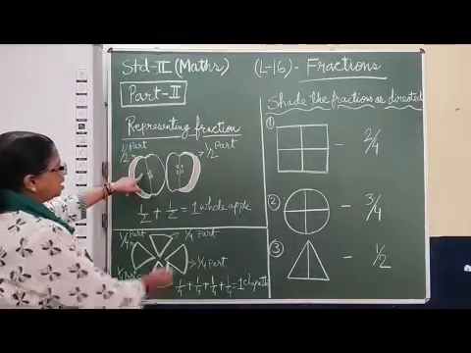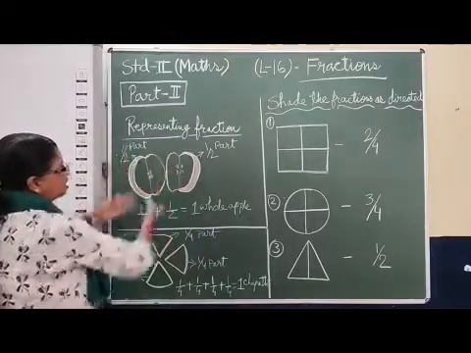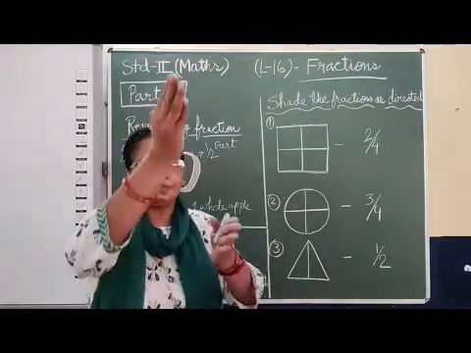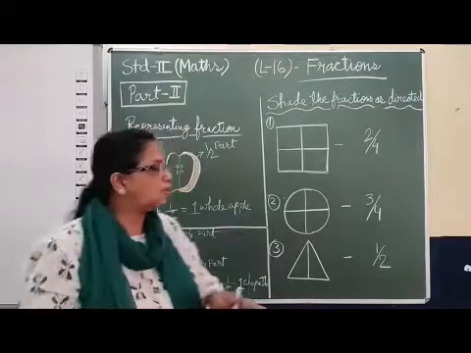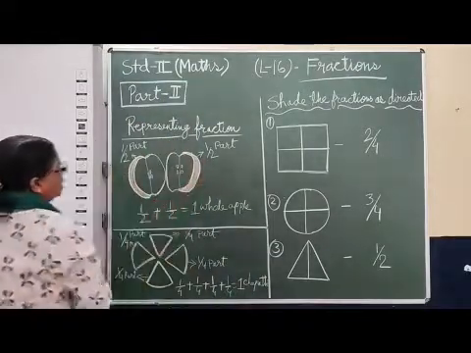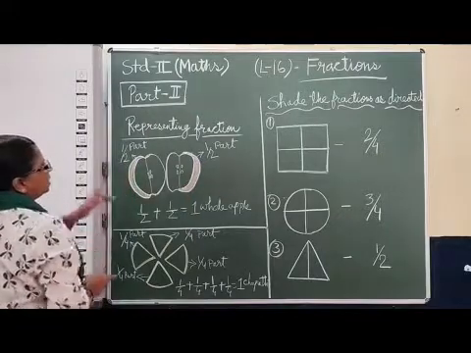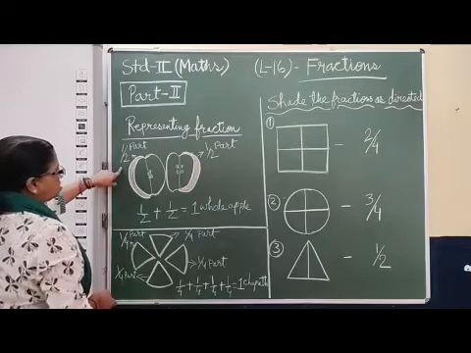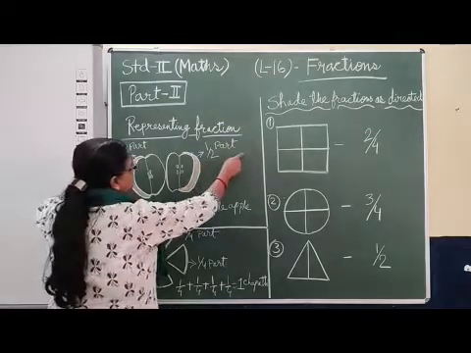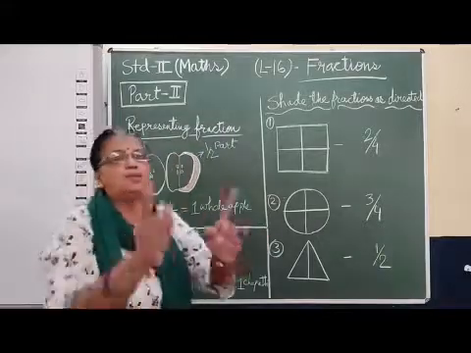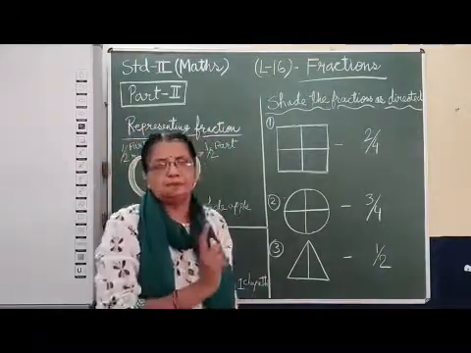So you can see here one apple is cut into 2 equal parts. This is one part, this is one part. This part we will call in terms of fraction a 1/2 part. This is also a 1/2 part. If we join them together, then it will become one whole apple.